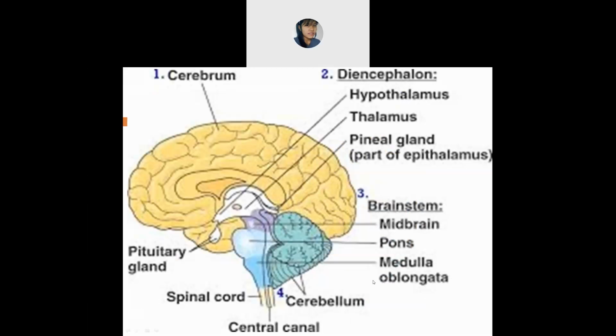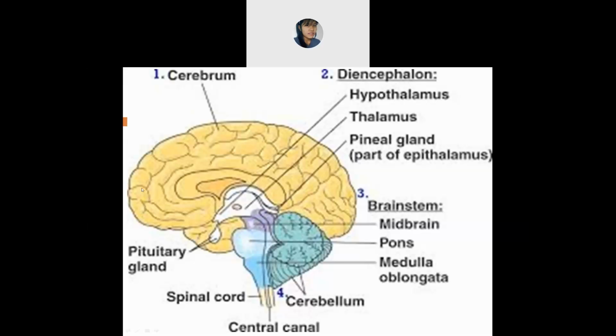This part is known as the medulla oblongata. Okay, are you clear about the brainstem? First is the midbrain, second is the pons, and the last is the medulla oblongata. These are the 3 parts of the brainstem, and the last part is the cerebellum. This part is your cerebellum.